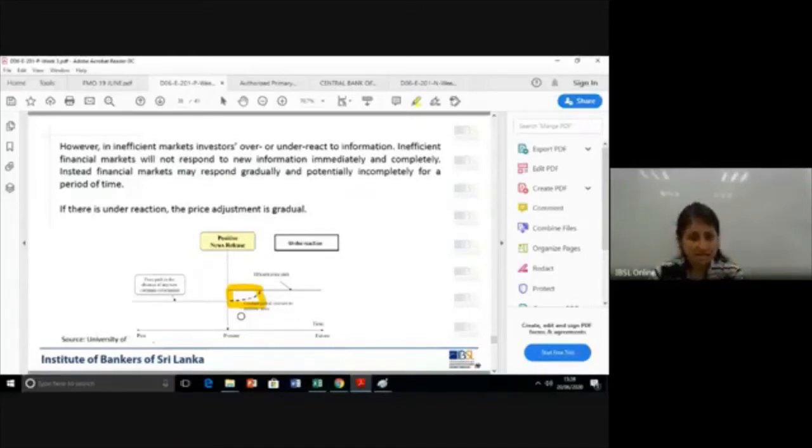Same thing, negative news, but an underreaction. They don't know the real consequences of the negative issue, the negative news.